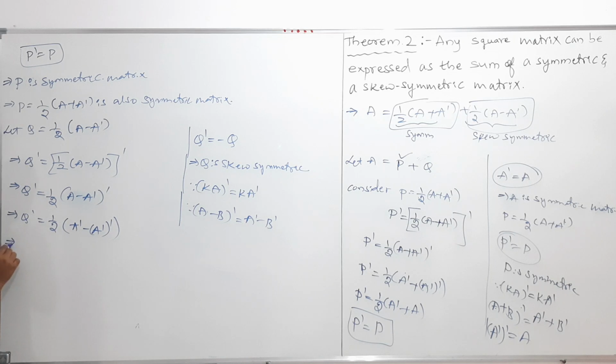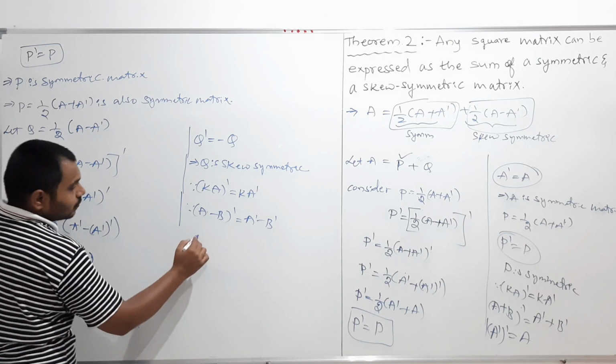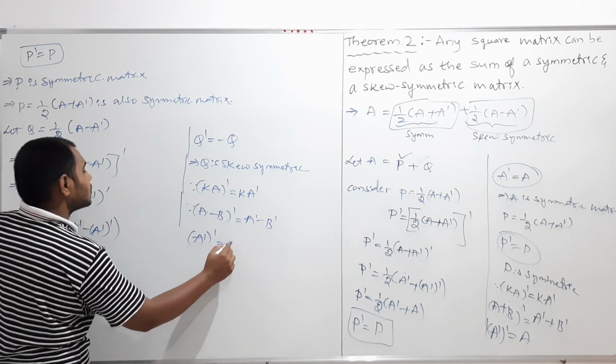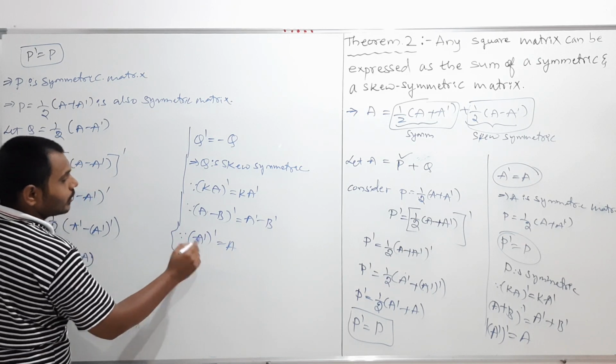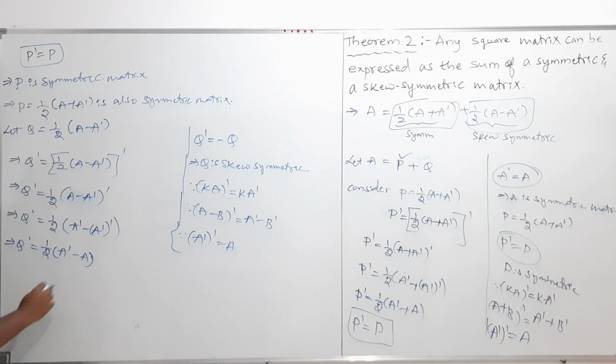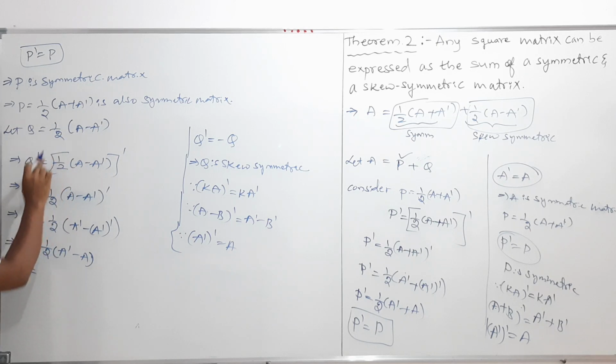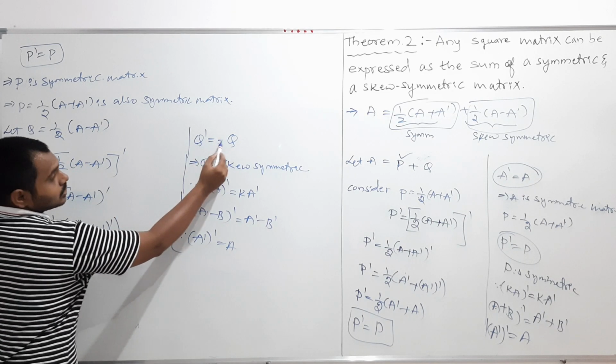So therefore, my dear students, Q transpose is equal to half into (A transpose minus A transpose whole transpose), which is A, because we discussed A transpose whole transpose is equal to A. This is also a property we have. Clear, my dear students? So therefore, here Q transpose is equal to half into (A transpose minus A). So my dear students, I will write it here. I should show that Q transpose equals minus Q.